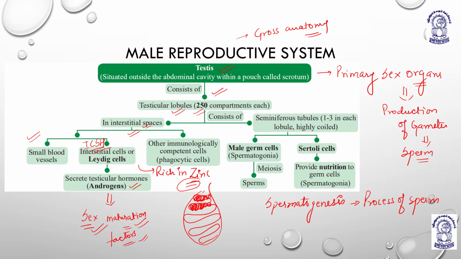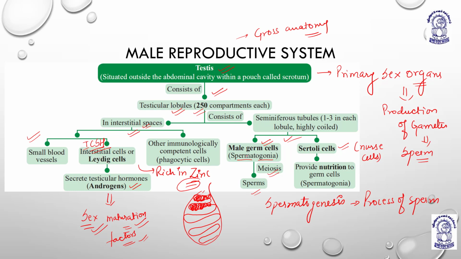Now I am talking about the seminiferous tubules. I hope everything is clear. Seminiferous tubules, 1, 2, 3 in each lobule, are highly coiled. They have male germ cells and Sertoli cells. Sertoli cells are nurse cells. The male germ cells are known as what? Spermatogonia. The spermatogonia undergo the process of meiosis and form sperms. The process of meiosis has meiotic 1 and meiotic 2 divisions.